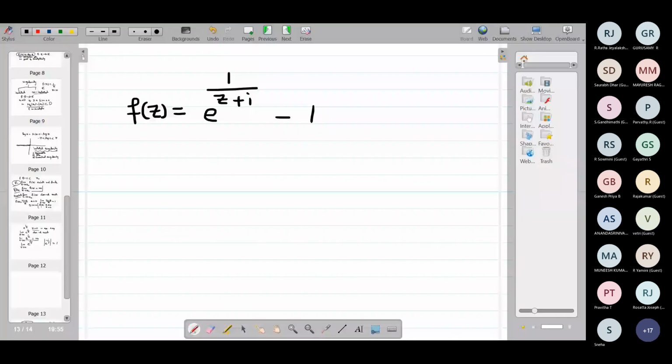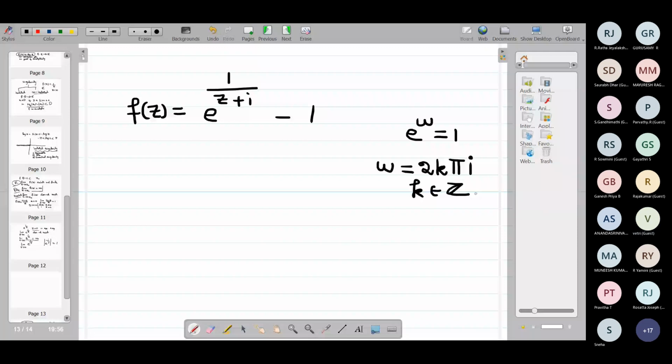When is e power something equal to 1? e power w equal to 1. What is w? Just now we have discussed many problems. e power something is equal to 1 means that something is always equal to 0 or 2k pi i, where k belongs to Z. So 0 is also included: k equal to 0 gives w equal to 0.